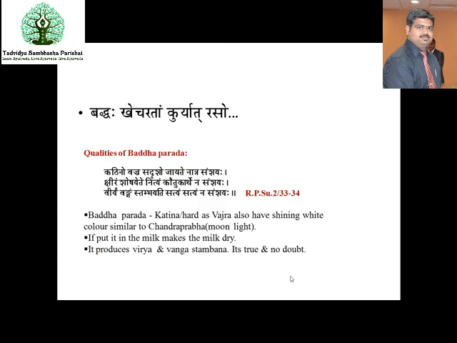So what are the qualities of the Baddha Parada? Again, in Rasa Prakash Sudhakara, he says, Katino Vajra Sadrusho Jayate Natha Samchayaha Shiram Kshotshayate Nityam Kautukarthena Samchayaha Viryam Vangam Sthambayati Satyam Satyam Na Samchayaha. Here he gives more weightage to these qualities of Parada, saying there is no doubt: Satyam Satyam Na Samchayaha. It is an eternal truth.